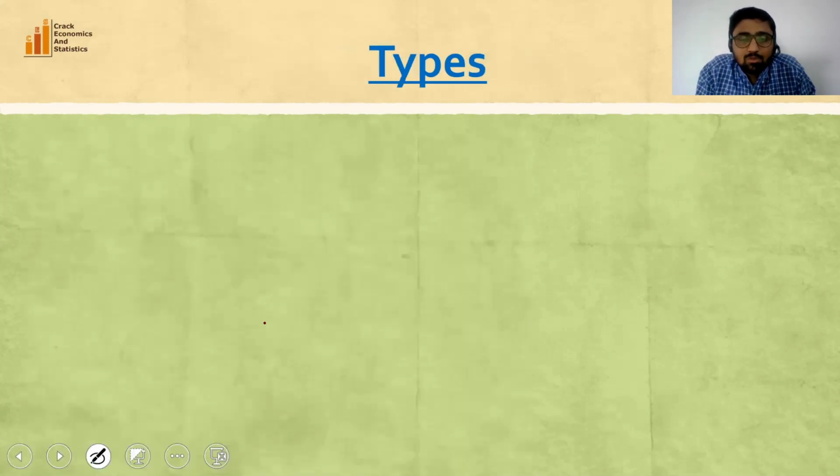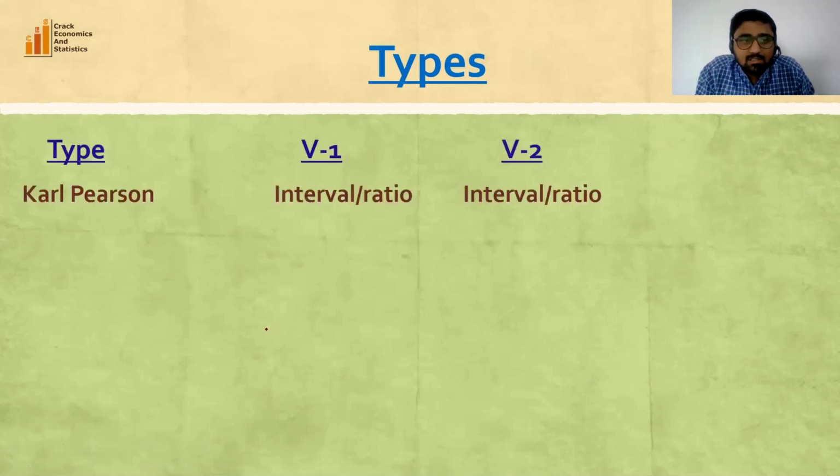Now, what are the types of correlation coefficients? There are many types of correlation coefficient to find the association between two and more than two variables, but here I'm going to discuss some of the widely used coefficients in social sciences. So first is Karl-Pearson correlation coefficient.